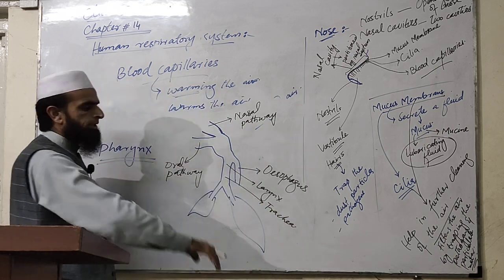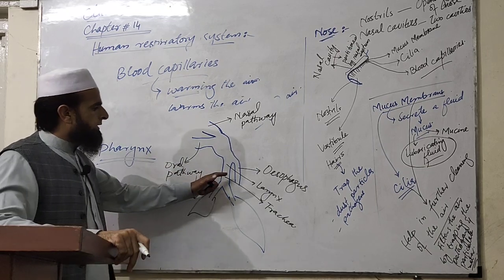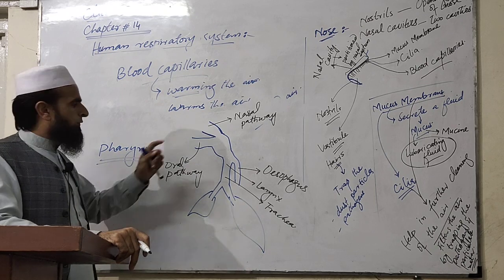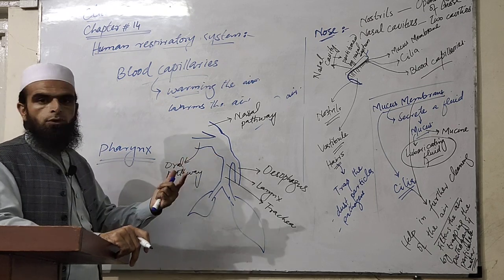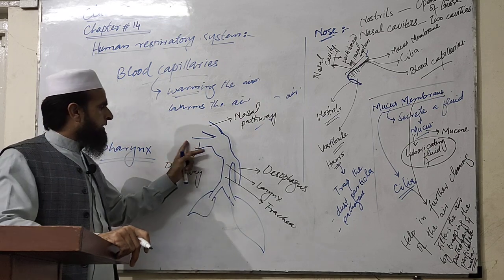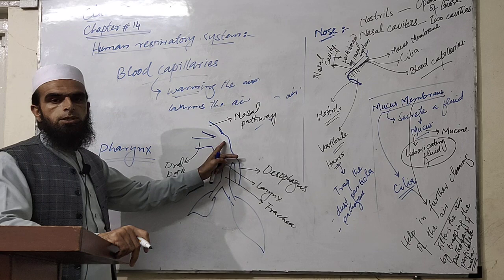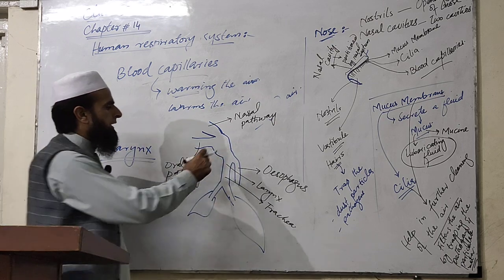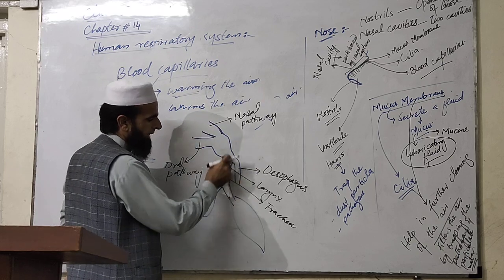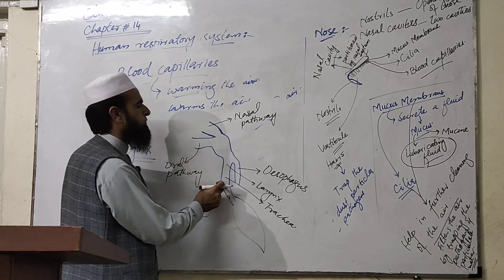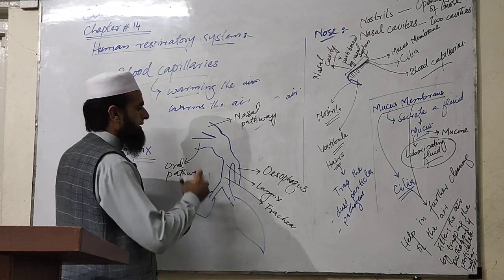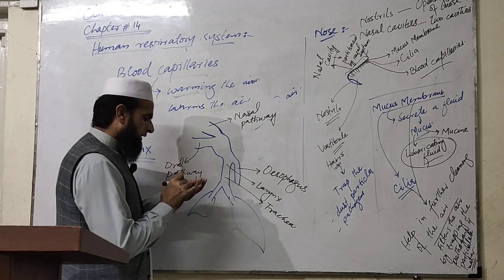All these parts will be discussed in the later topics, inshallah. Before that, we are going to discuss the pharynx in detail. The pharynx performs a very important role in the swallowing of food. If we swallow food from the oral cavity, the pharynx helps in the swallowing. Another function of the pharynx is to direct the air into the larynx, or into the air tube, the windpipe, that is the trachea.